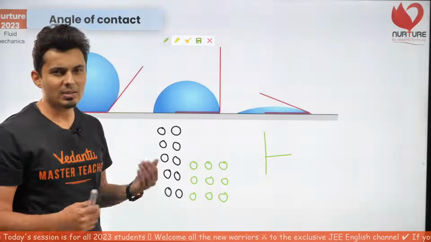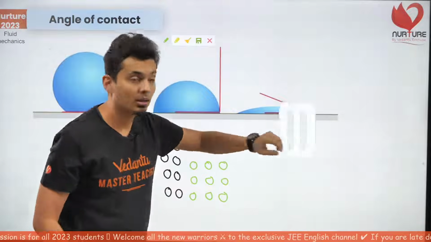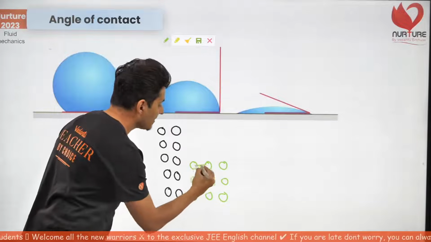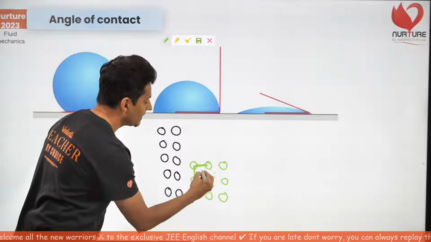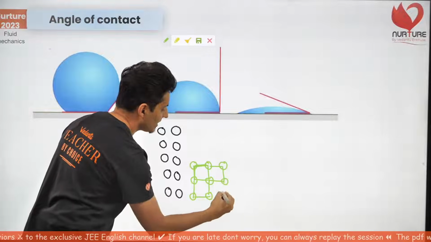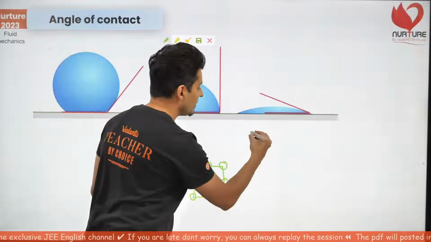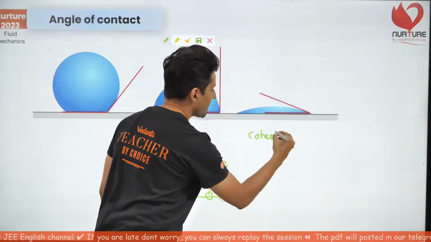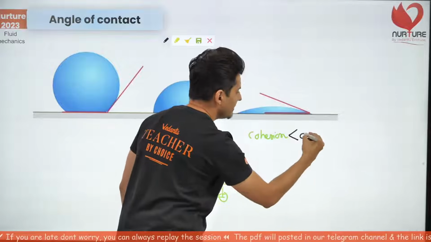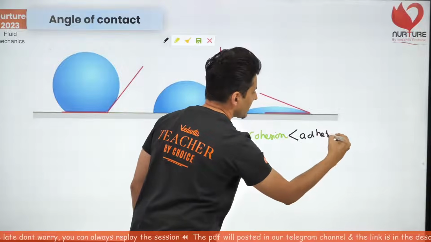That's what one would expect, right? But let's just say that the bonds which are formed between the liquids themselves, so basically that cohesion, is, let's say, weaker than the adhesion.